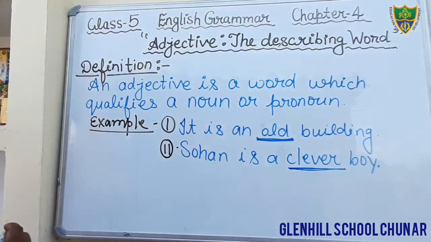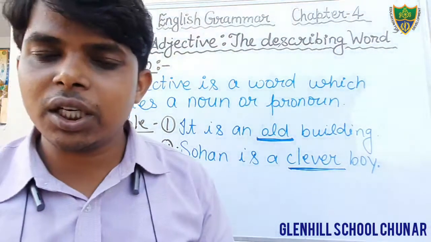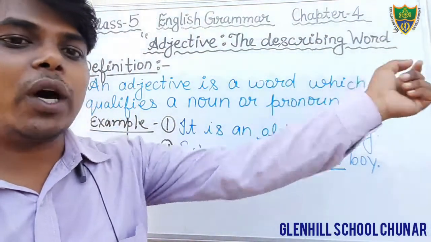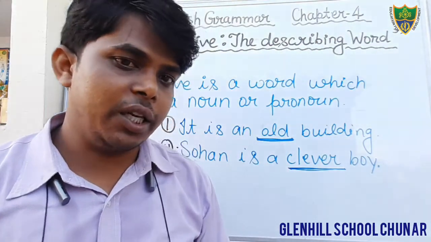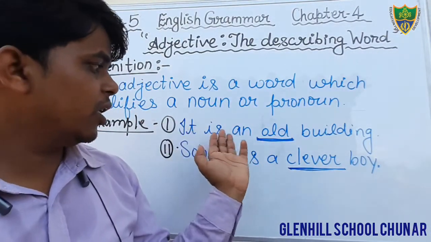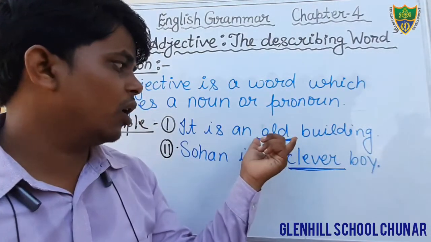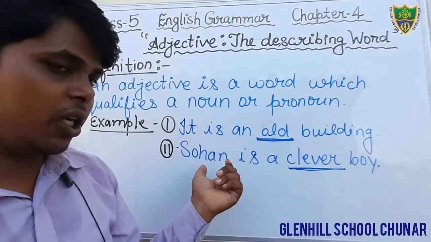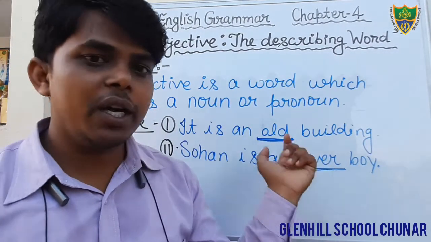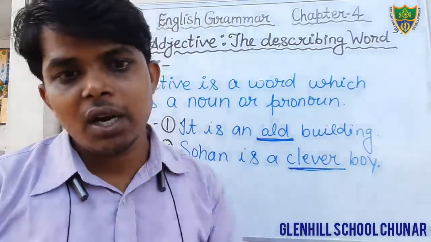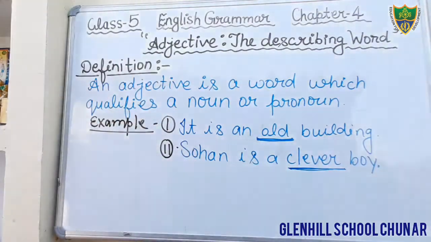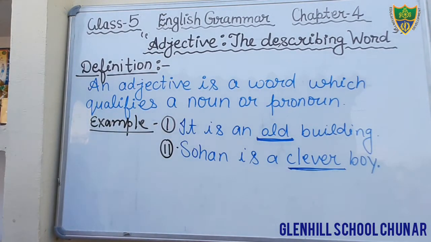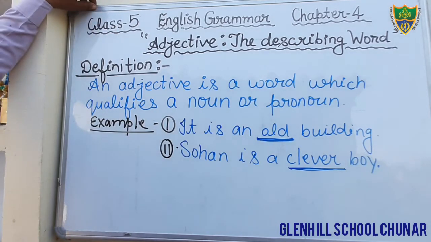So we have understood what is an adjective. An adjective is a word which qualifies a noun or pronoun in a sentence. Example we have seen. It is an old building. In this sentence, the word old is an adjective. Thus, another example, Sohan is a clever boy. In this sentence, the word clever is an adjective. So, just write it down in your notebook. I hope that you all have written the definition of an adjective.